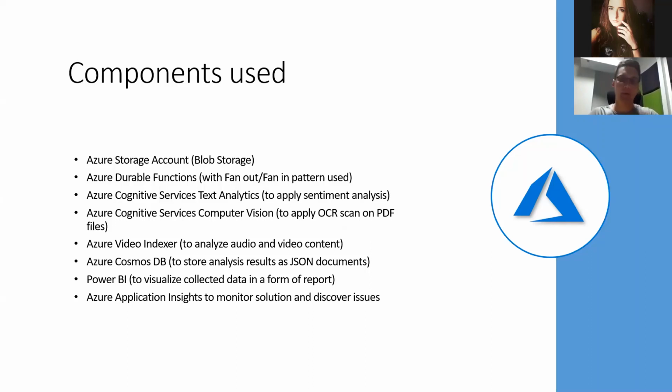The next day we would probably like to add some other functionality and properties to the model. That's why we decided to use Azure Cosmos DB, to have this flexible data structure. And of course, at the end, a Power BI report to display the whole information. It's really easy to connect from the Power BI tool to Azure Cosmos DB and prepare a great dashboard to visualize the data. I will also show you how to do it.